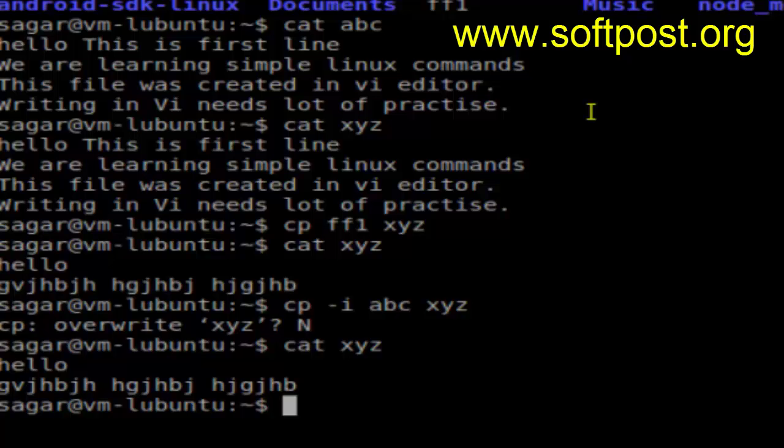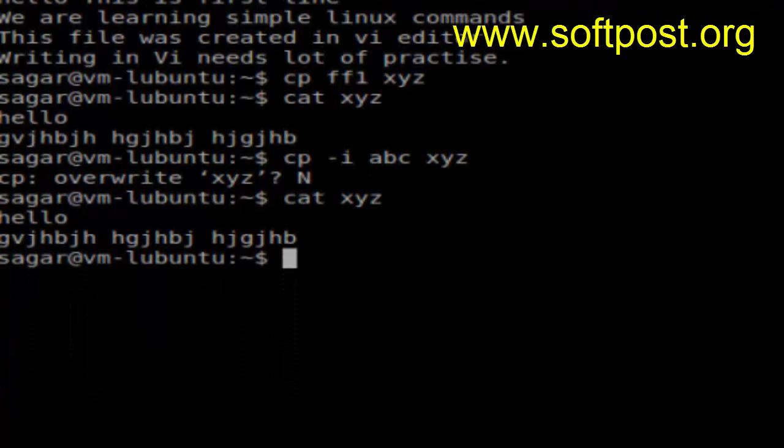Now this is about copying files in the same directory. Say for example, if you want to copy the file abc into a folder, as you can see, there is a folder called sample. What you do is the same command, cp, the name of the file that you want to copy, then you give the directory name.